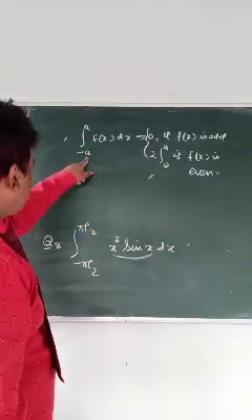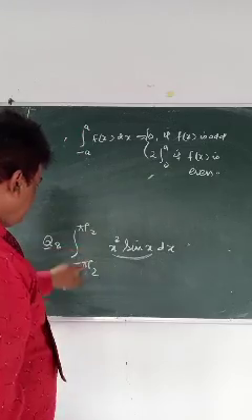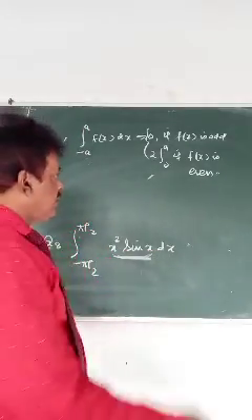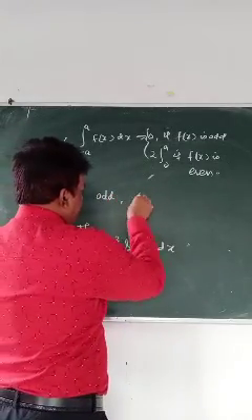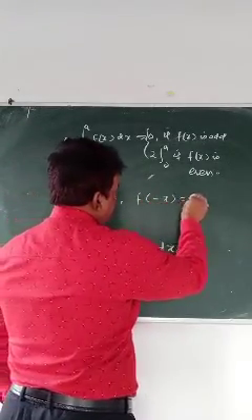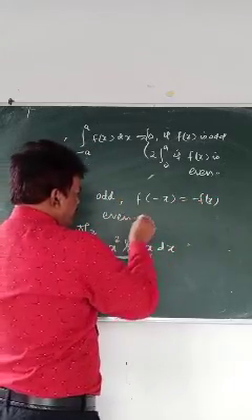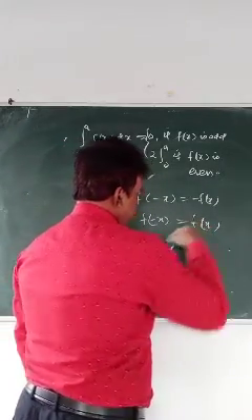So the clue is here, minus a to a. The moment you see minus a to a, you check whether it is an odd or even function. Odd means f of minus x should be minus f(x). Even means f of minus x is f(x). This we have to keep in mind.